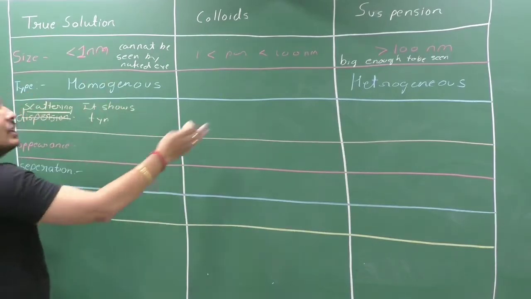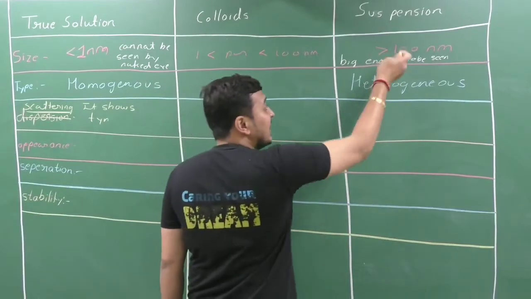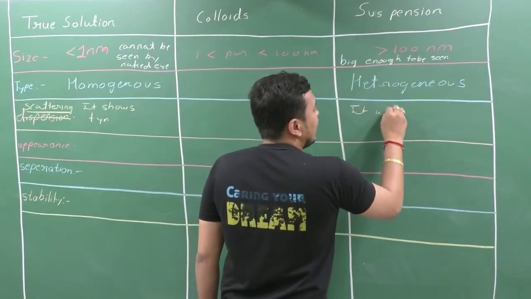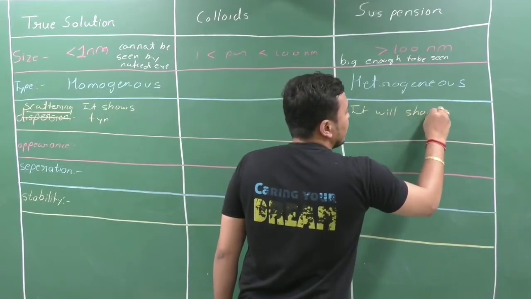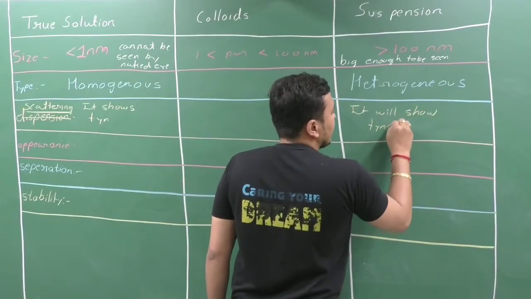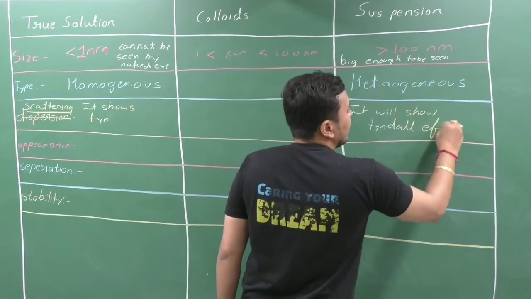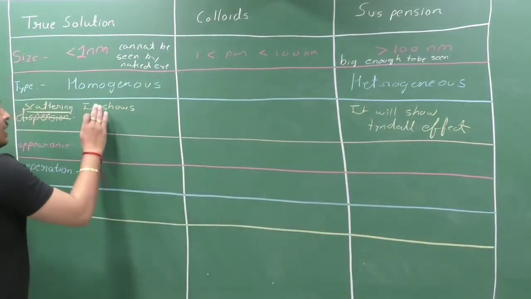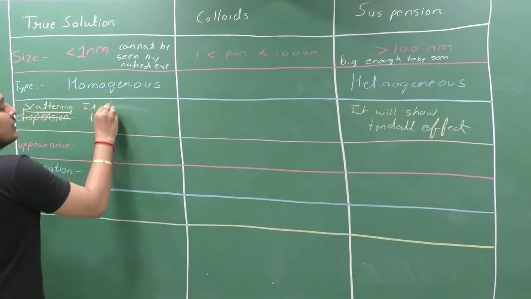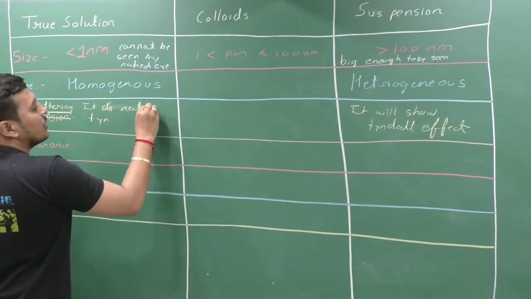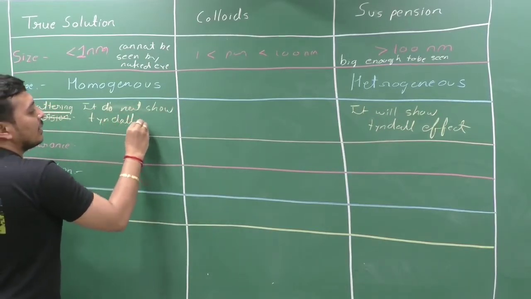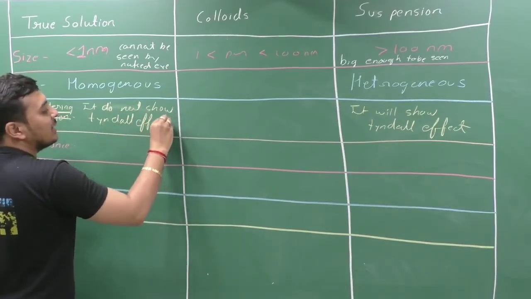These particles are too small. Which particles are big enough? These particles are big enough, so they will scatter and it will show Tyndall effect. These do not show Tyndall effect. What do we mean by Tyndall effect?